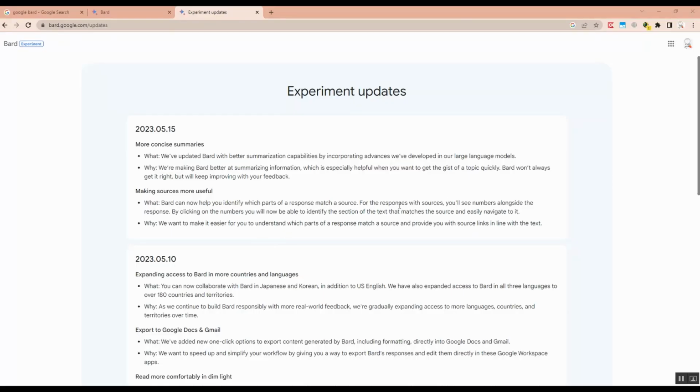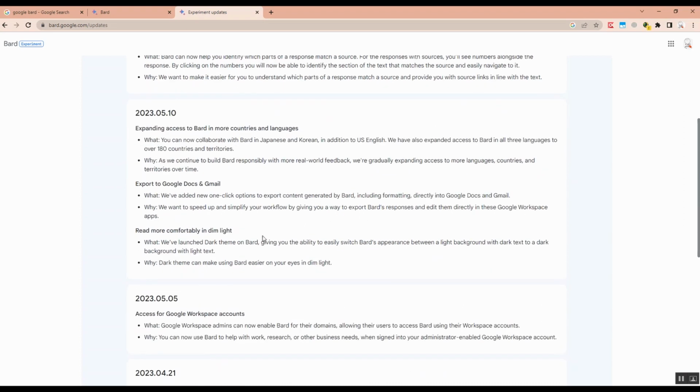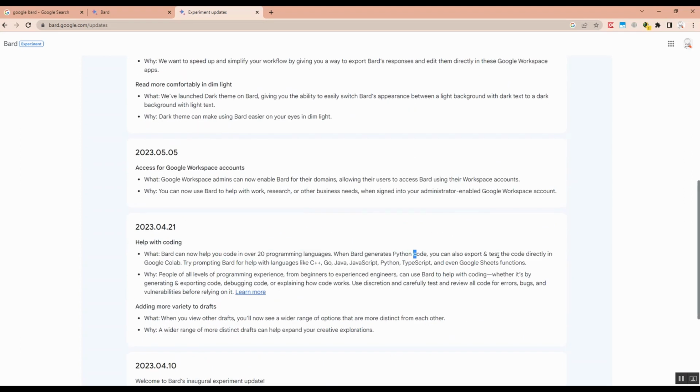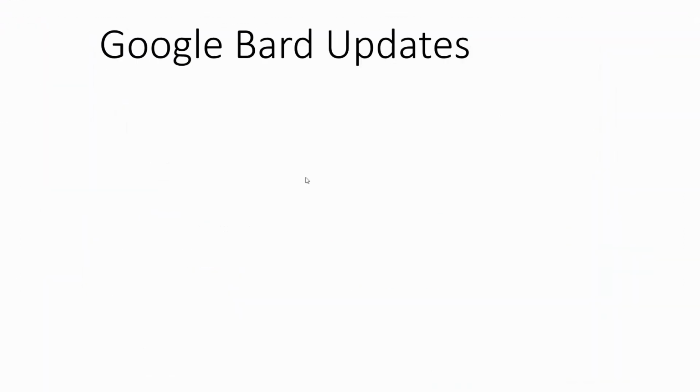Google Bard, competitor to OpenAI's ChatGPT, just received its latest update and got a ton of new features which may not be available in ChatGPT as of yet. Without wasting any time, let's get into it. In this video, we will go through 6 major updates received by Google Bard.